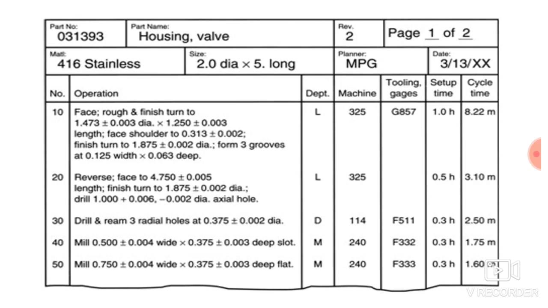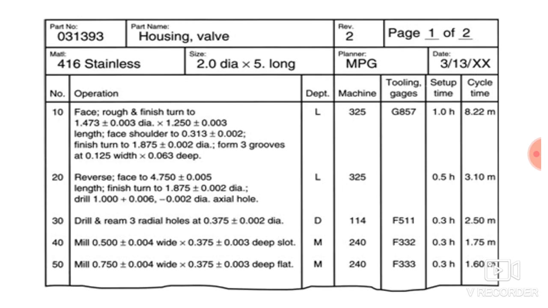So the very first operation is facing. After that, rough and finish turn to 1.473 plus minus 0.003 diameter multiplied by 1.250 plus minus 0.003. So first of all you have to carry out a roughing operation.